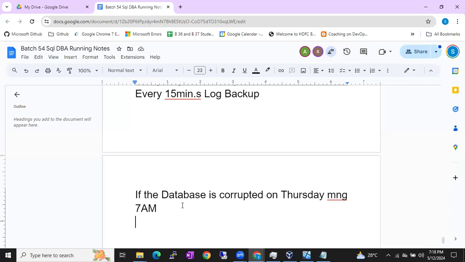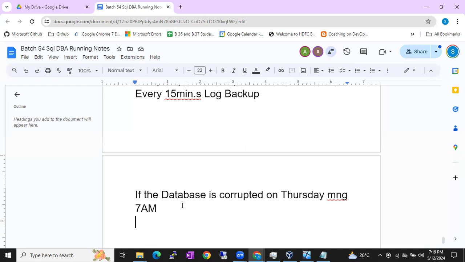Correct, guys? So in case my last full backup is deleted, how are we going to achieve that? You want to recover the database now. Your task is to recover the database now.